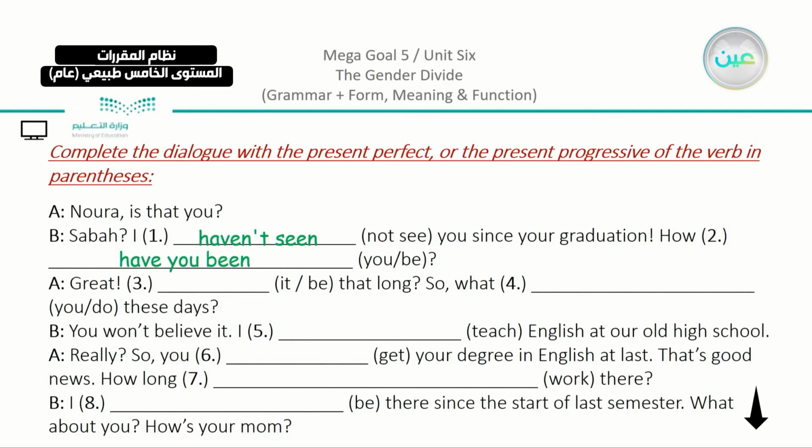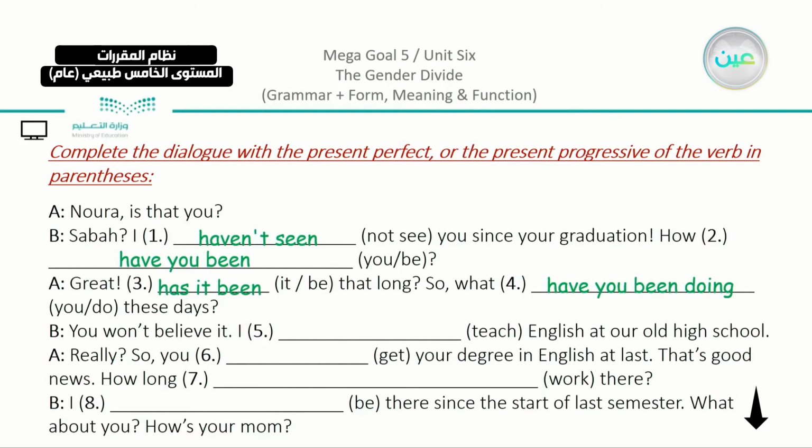Great. It be that long. So we have here, has it been that long? This is a question. So what you do these days? We have here, what is the action? We can say, what have you been doing these days? Here, why did I choose to use the progressive? Because you can see that we have here, have you been doing? Because the question had these days. We have here these days that indicates time.